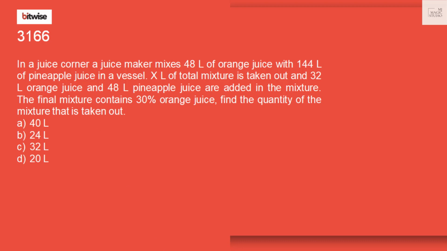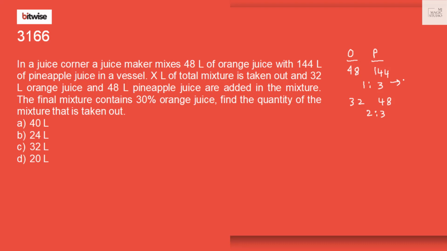In a juice corner, a juice maker mixes 48 liters of orange juice with 144 liters of pineapple juice. Here we can see that the ratio is 1:3. This vessel contains orange juice and pineapple juice in the ratio 1:3. X liters of the total mixture is taken out, and 32 liters of orange juice and 48 liters of pineapple juice are added in the mixture. Now the added mixture is in the ratio 2:3.